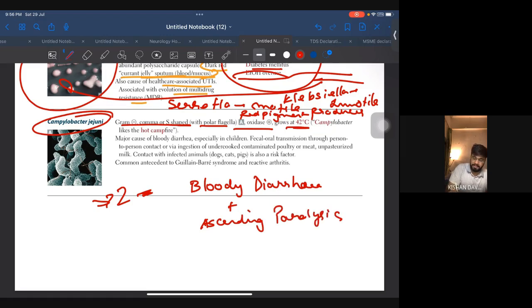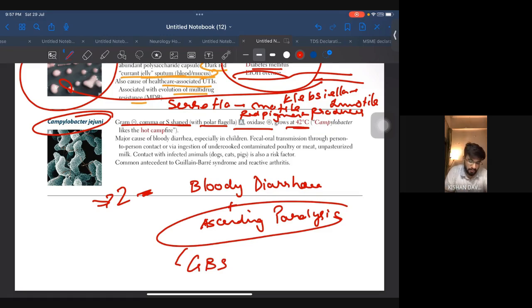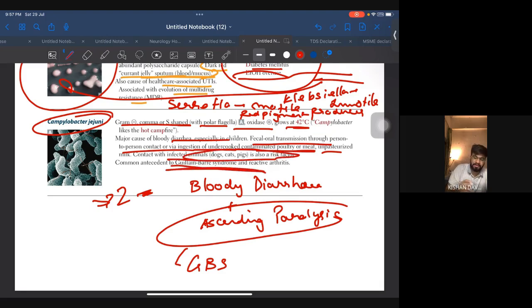So you know ascending paralysis is seen in GBS. We have discussed this in the neuro. The Guillain-Barré syndrome. It is important. Fecal-oral transmission through person-to-person contact, or via ingestion of undercooked, contaminated poultry or meat, unpasteurized milk, everything. Contact with infected animals, dog, cat, pigs, is also a risk factor. Guillain-Barré syndrome and this. Mostly they will give you this case.